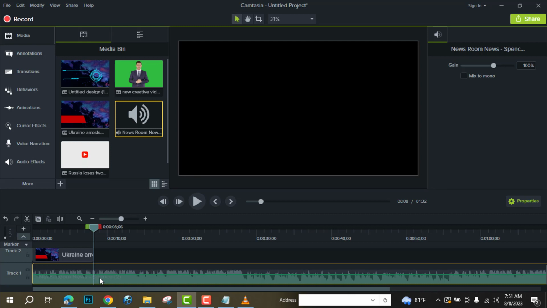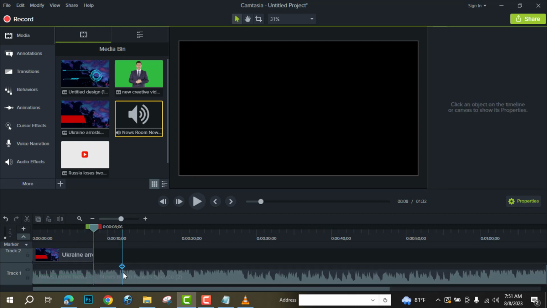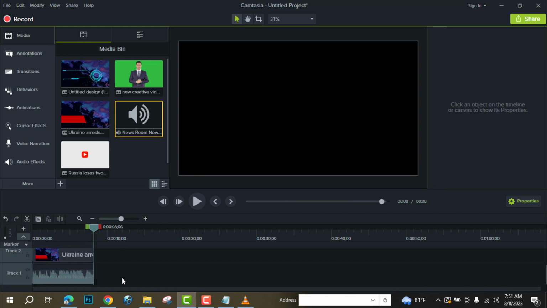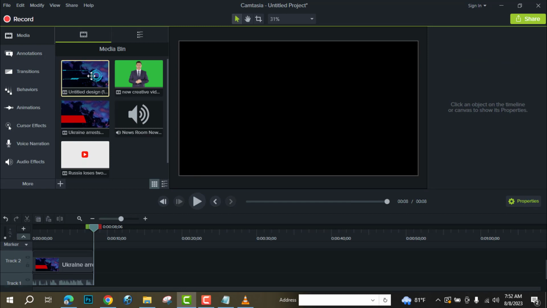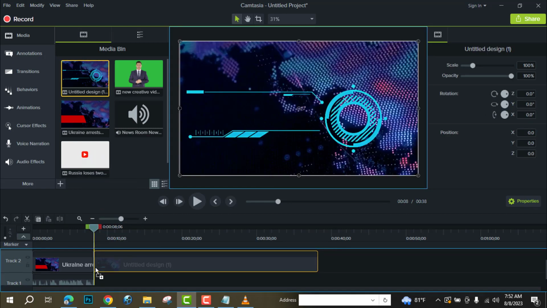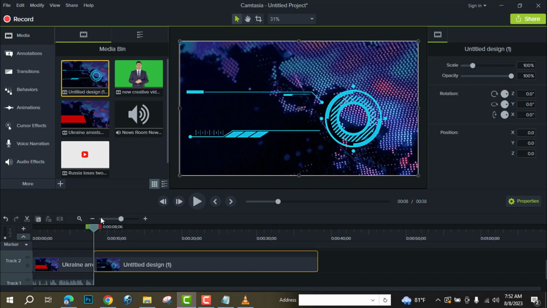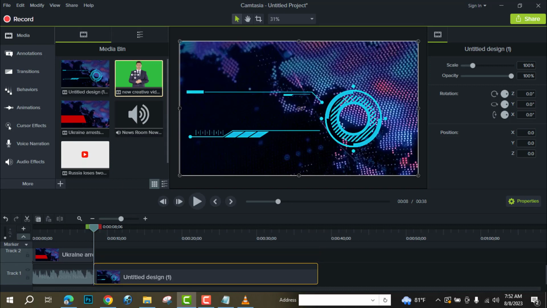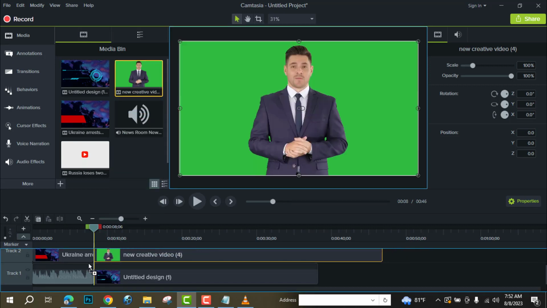Now split the music in this position and delete the rest. Now drag the second video that I downloaded from Canva. Now drag the video presenter's video over this track.